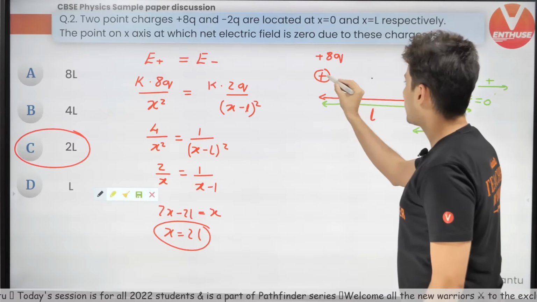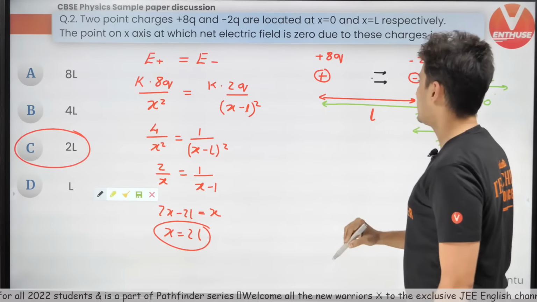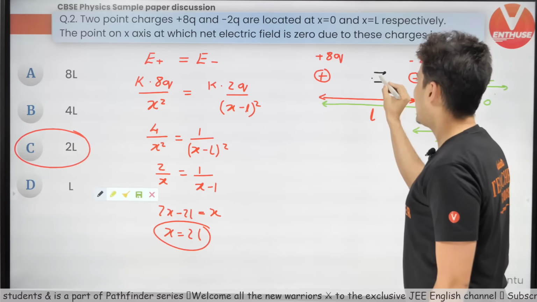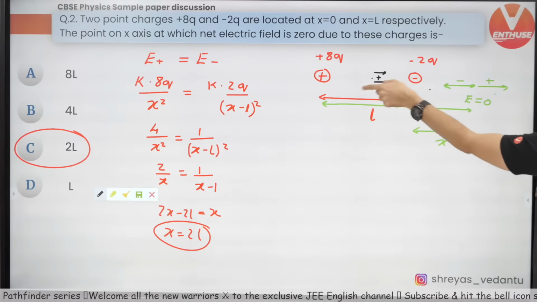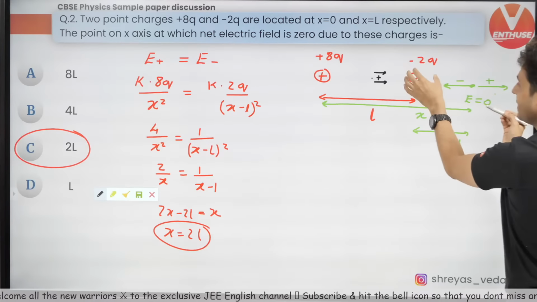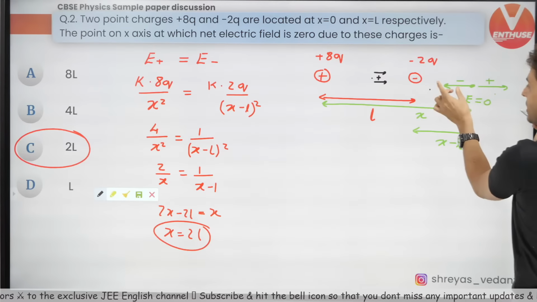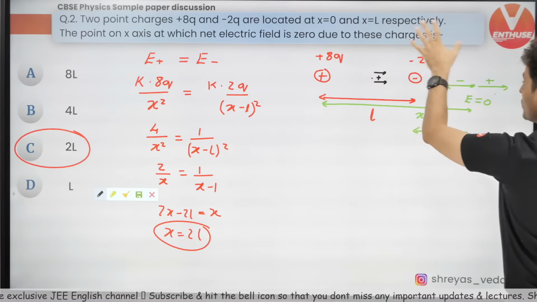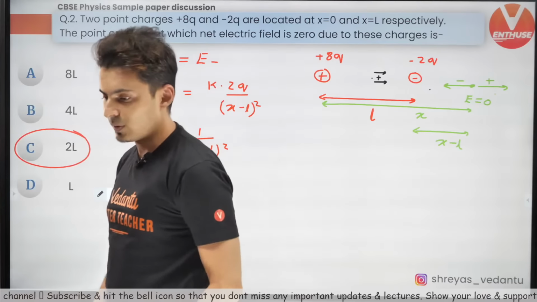If you take a point here, the positive charge will give a field this way, negative charge will also give a field this way. They won't cancel, in fact they will add. Over here you will see negative charge will pull, positive charge will push. And why on this side? Because the negative charge is small, so you have to be closer to the negative charge, and this positive charge is big, so you need to be farther from that. As simple as that. The next class, next week.